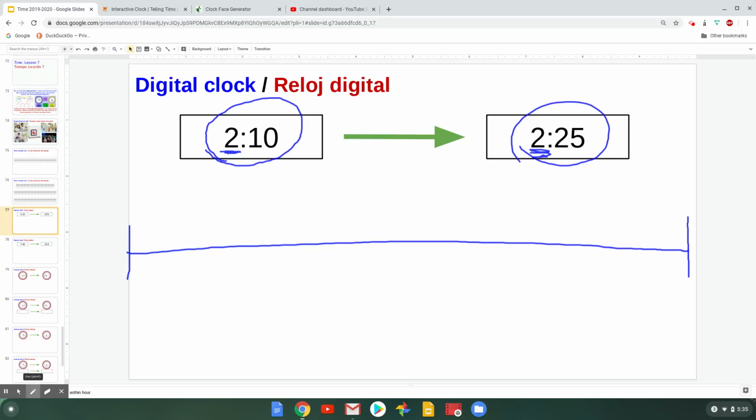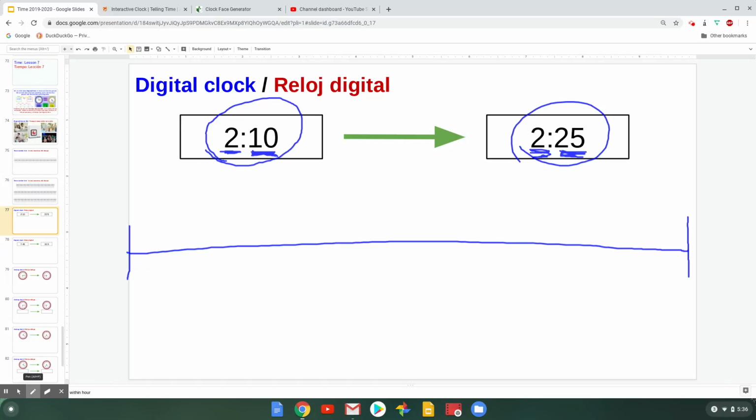So my time number line doesn't have to be bigger than an hour, maybe even less than an hour. And as I look at the minutes, I'm thinking, what kind of intervals might make sense to represent these minutes? I see 10 and I see 25, and I'm thinking about how on the analog clock, we skip count by fives.